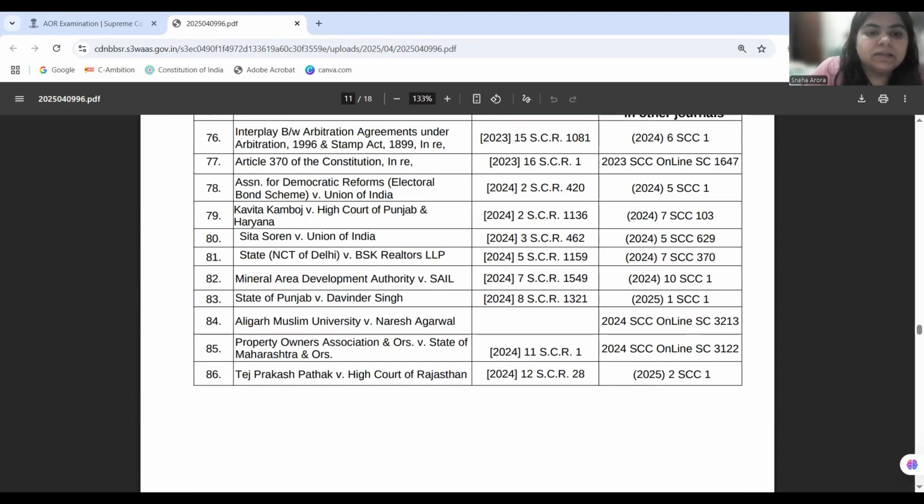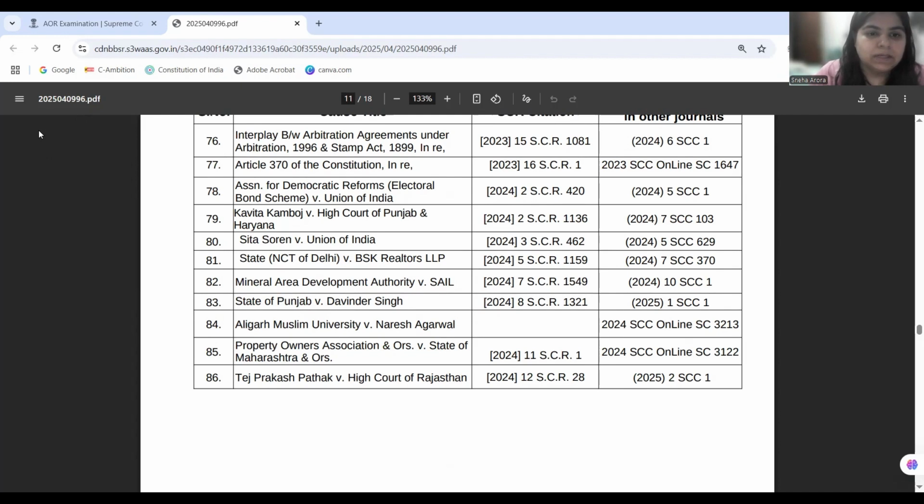Now, next is the case of Sita Soren. It is a case based on parliamentary privileges, and it deals with corruption inside the Legislative Assembly. Okay. So Sita Soren overrules the earlier P.V. Narasimha Rao judgment and holds that parliamentary privileges cannot cater to the corruption that happens in the Parliament.